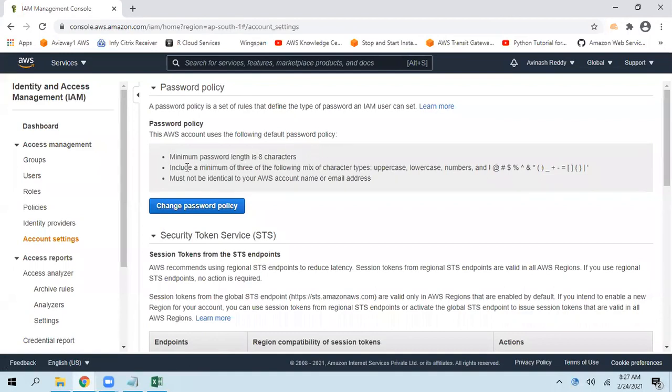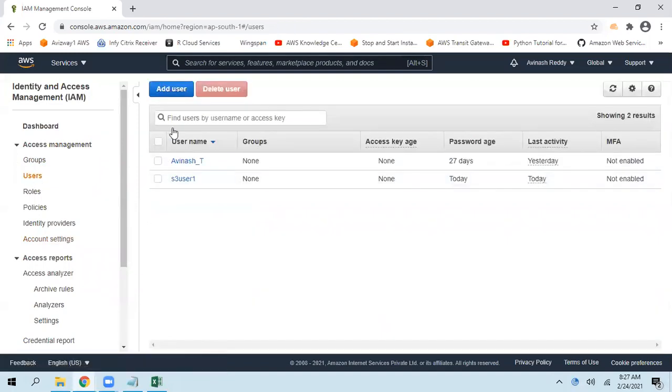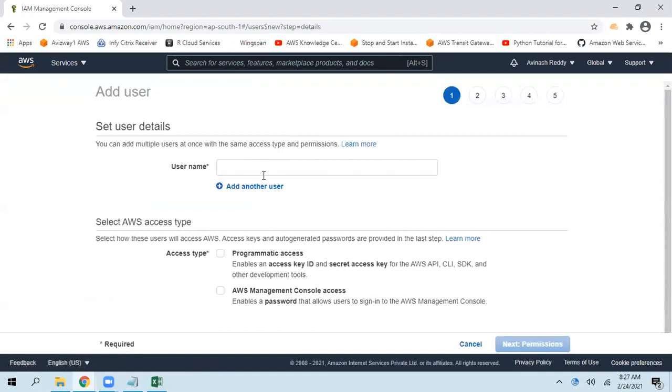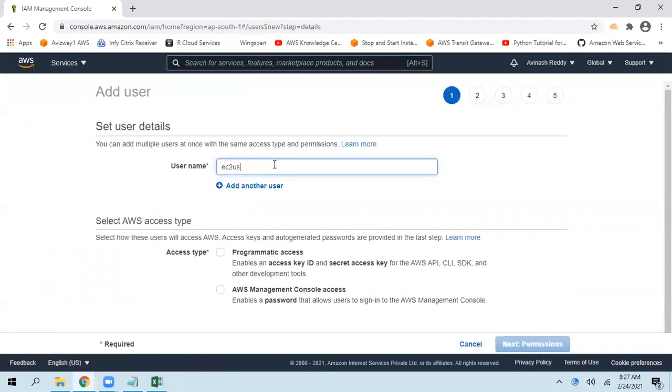It should include a minimum of 3 of the following: uppercase, lowercase, number, and special character. And it must not be identical to your account name or email address. So these things we must follow. If you want to customize, of course, we can customize this. We will talk about that later. So navigate to users, add user, username. EC2 user.